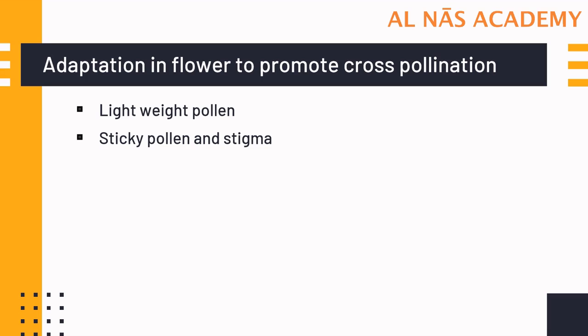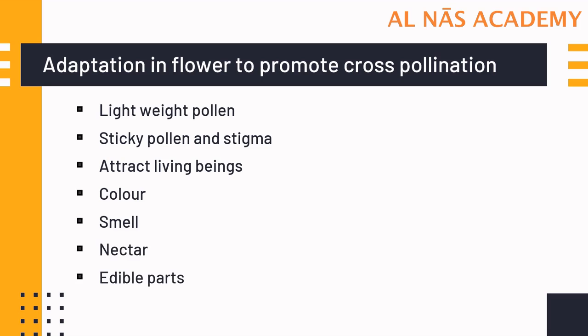If the pollinating agency is biotic, then there has to be something to attract living organisms, be it bright color, the smell or fragrance of the flower, nectar or some edible part. There should be something rewarding for the living organisms to be attracted towards the flower to help in cross-pollination.